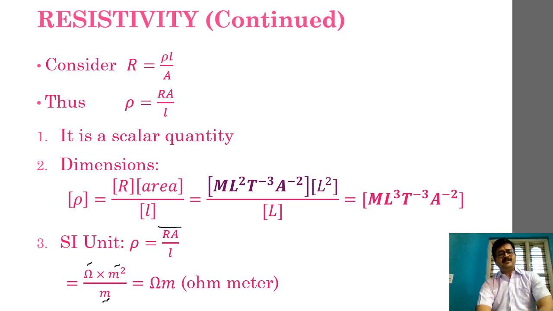If we combine these three, we obtain the SI unit as ohm meter. This is the SI unit of specific resistance or resistivity of a material. I hope this particular discussion is clear. Shall we proceed to the next part? Fine then.